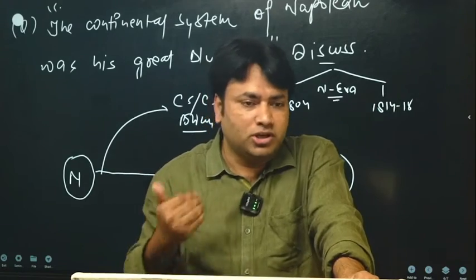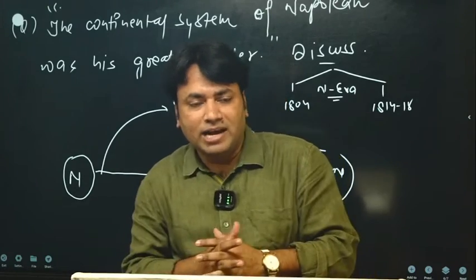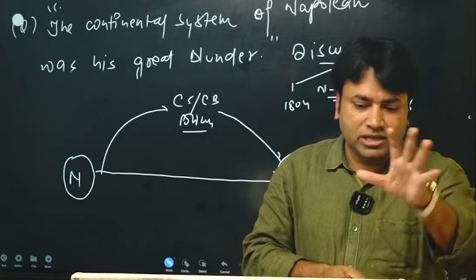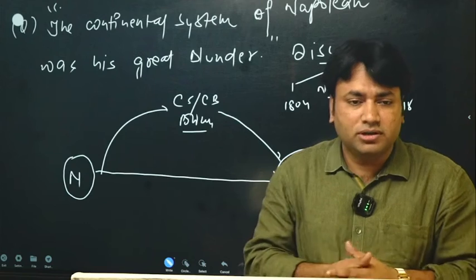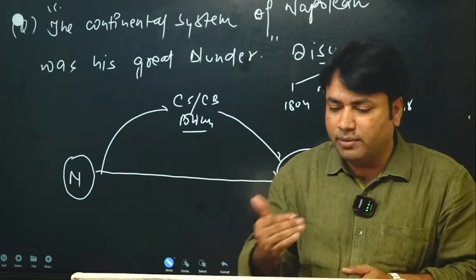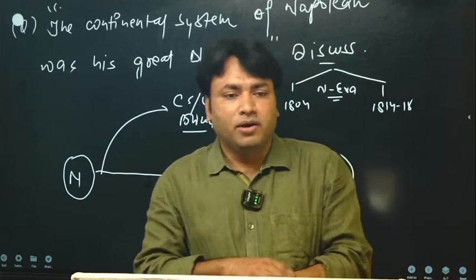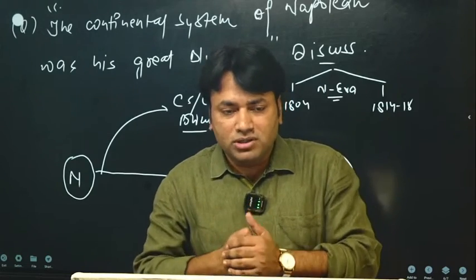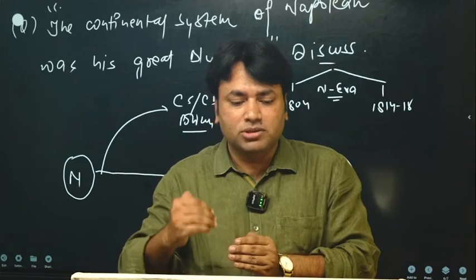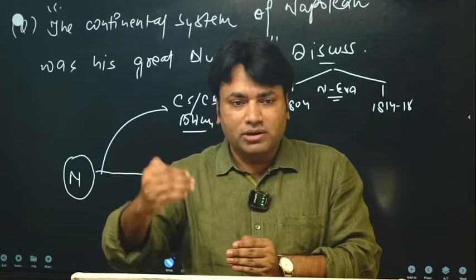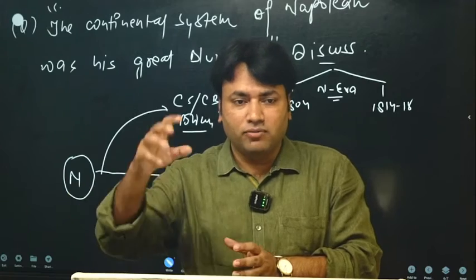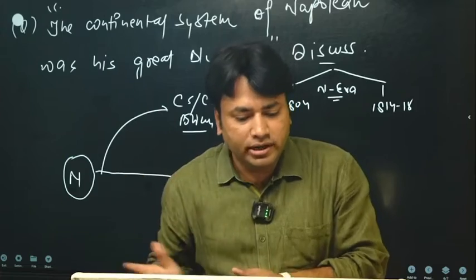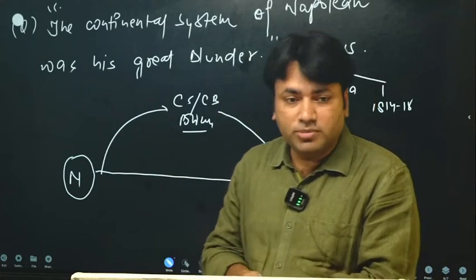Okay, so this policy was introduced by Napoleon, and this was one of his greatest mistakes in history. And this question is asking about this, why this was the greatest mistake of Napoleon. First thing is what Napoleon was doing by introducing this policy. Napoleon was basically targeting an impossible thing to do. Napoleon was attempting to stop the commercial activities of Britain through sea. That was near to impossible. Why was it near to impossible?